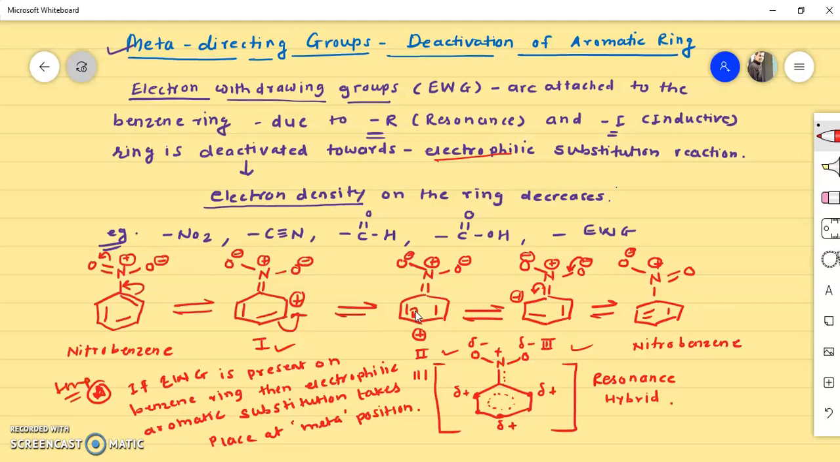So if we do the electrophilic aromatic substitution reaction on this nitrobenzene, then the incoming electrophile will only come at this meta position, and it will not come at the ortho and para positions, because at the ortho and para positions the electron density is already very low. So the attack on the electrophile will be from this meta carbon. So always, if an electron withdrawing group is present on the benzene ring, the incoming electrophile will come at the meta position. Now we'll take another example.